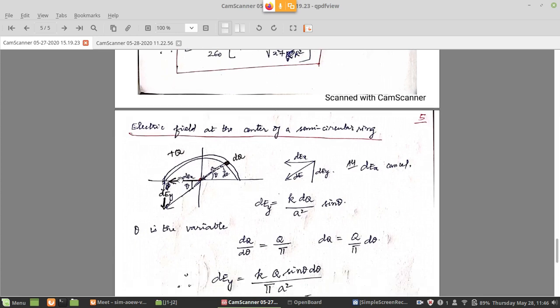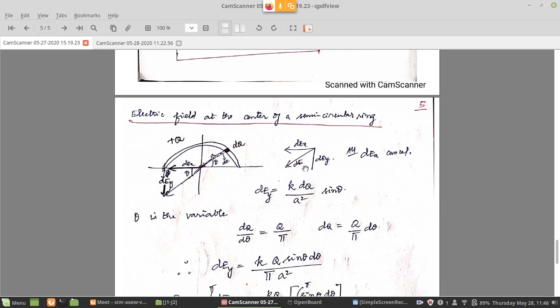The charge that is present in this ring is called plus Q. That is the total charge present in the entire ring. Now we can select any segment of the ring, one small portion with the dq charge we are taking, and we are seeing that at the center the electric field will be pointing down like this, diagonally. So that is dE, the direction of dE. Now that will have two components, dEx and dEy.